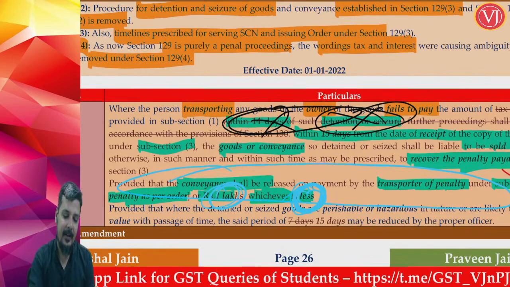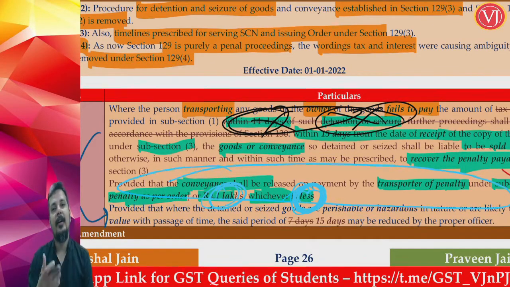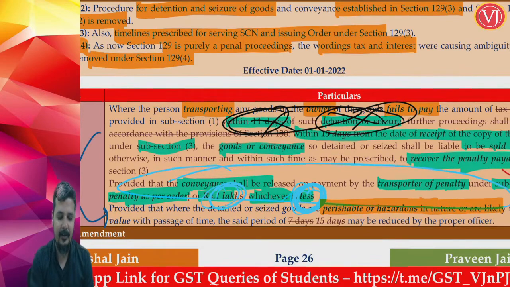And friends, understand that there is another amendment which is related to this particular point. Normally after detention or seizure, within 7 days there will be notice, after notice within 7 days there will be order, and thereafter the officer has to wait for 15 days and then proceed for selling or disposing such goods and conveyance. But whenever you are talking about perishable goods or hazardous goods or goods which are likely to depreciate in value with passage of time, that time limit of 15 days will be reduced by the officer.